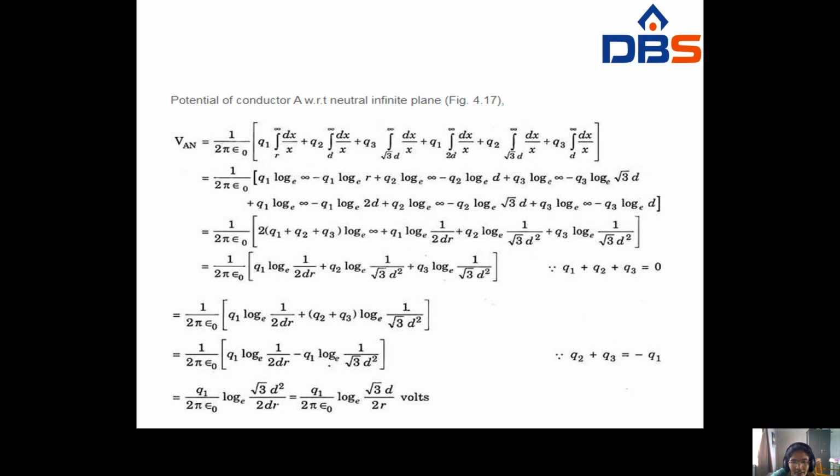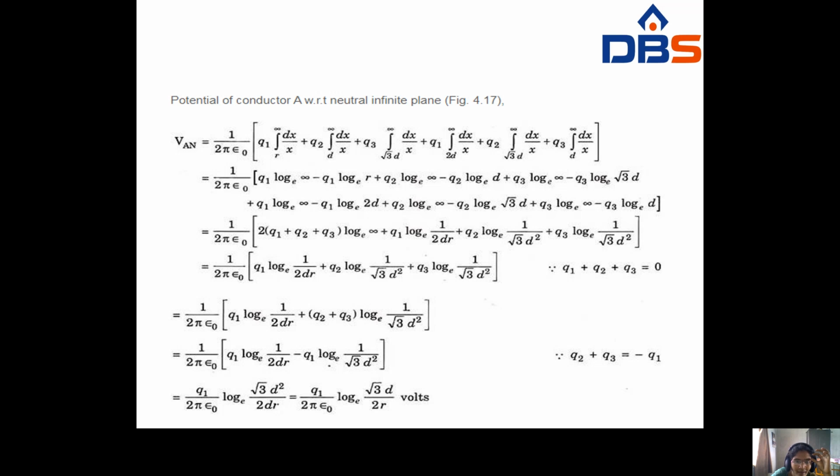2 Q1 log e infinity; here Q1 log e infinity, here also Q1 log e infinity. So log e infinity comes 2 times in each term. So you have to take 2 (Q1+Q2+Q3) log e infinity common. The remaining terms are Q1 log e 1/(2D), Q2 log e 1/(√3 D), and Q3 log e 1/(√3 D). But here Q1 + Q2 + Q3 is equal to 0, so that total term is equal to 0, and for the remaining term you have to write